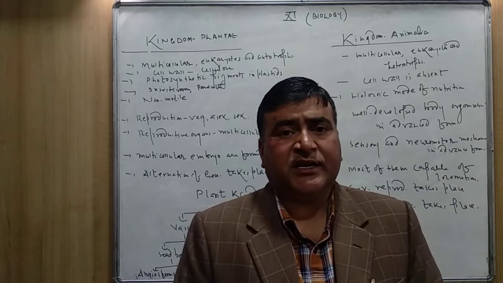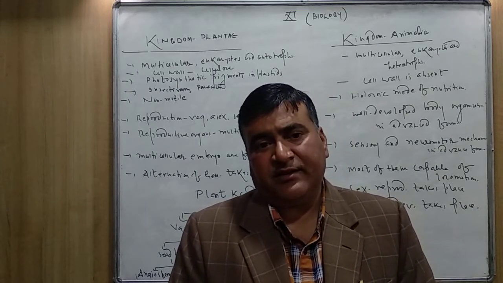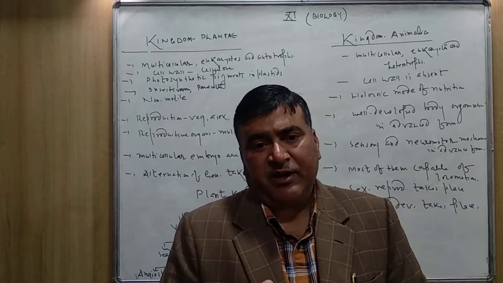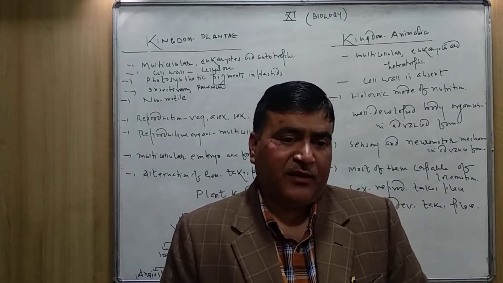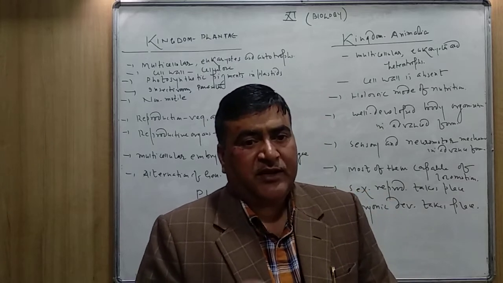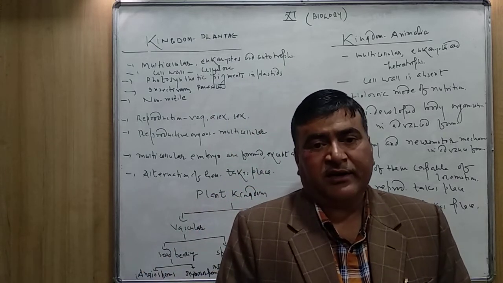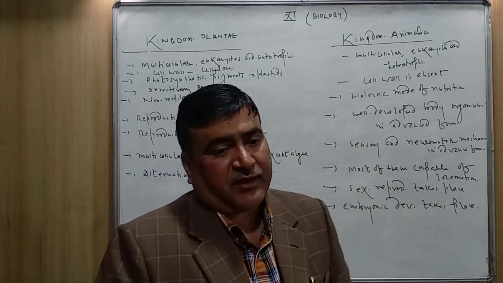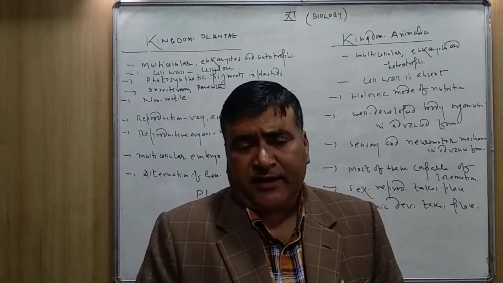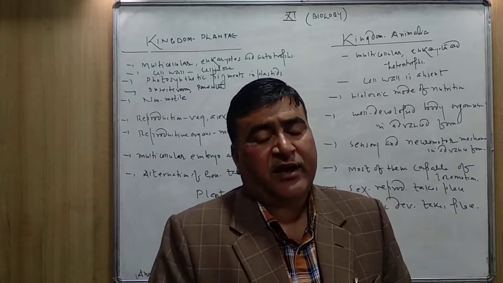So the plant is diploid in nature. The main plant is diploid. Diploid means sporophytic in nature. But at the time of sexual reproduction, the plants produce the pollen grains and egg, the gametes, and gametes are always haploid in nature.